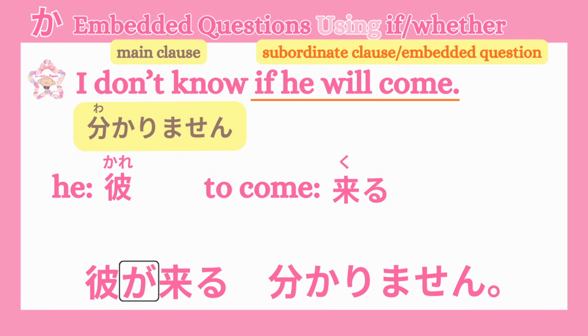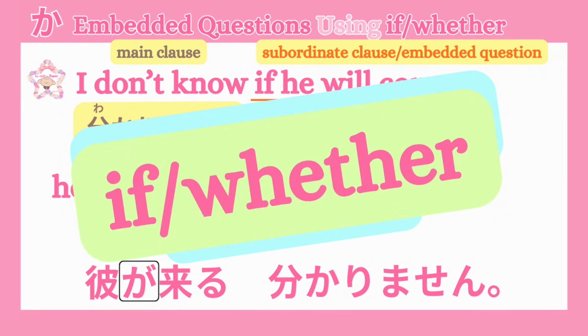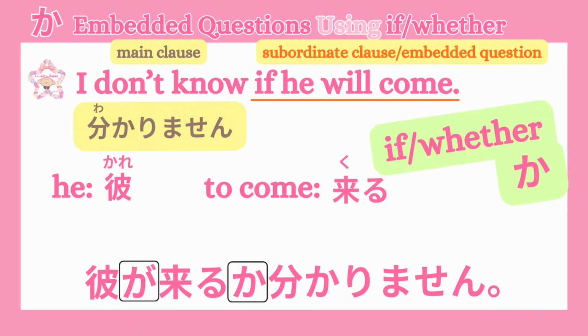There is no question word like who or what, but this sentence still has something unknown. The unknown part is simply this. Will he come? Yes or no. In English, this kind of yes or no question is changed into if or whether. In Japanese, this yes or no unknown is marked with the particle か. So, for an embedded if-whether question, you only need か to show that something is unknown. Just like before, か comes at the end of the embedded question and closes it. So, the full sentence becomes 彼が来るかわかりません.